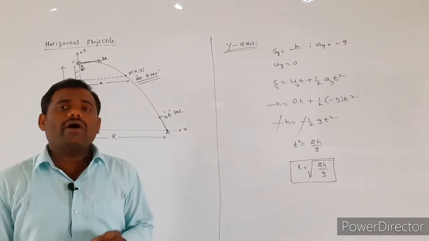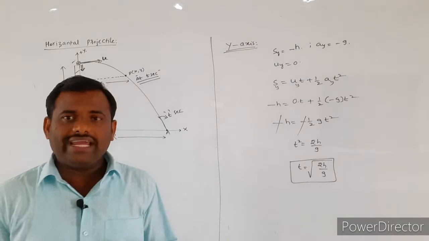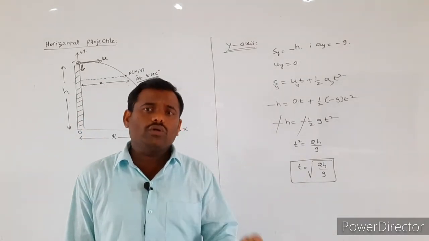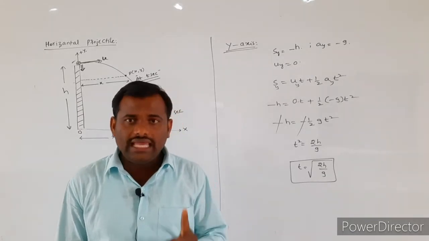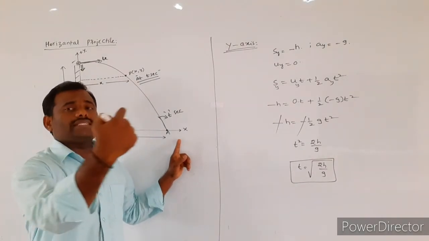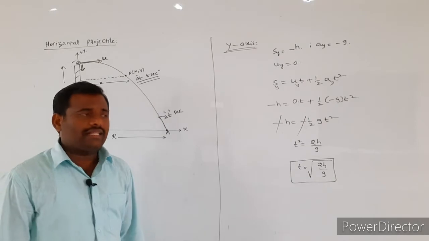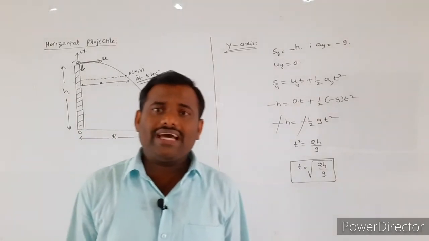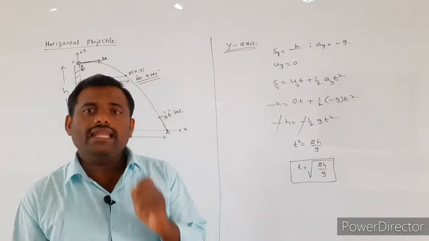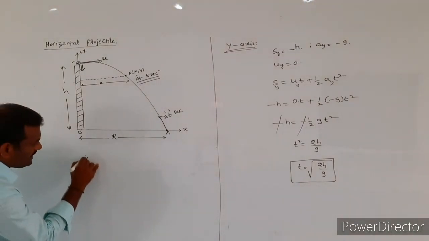So the range of the horizontal projectile is defined as the distance of separation from the foot of the tower to the point where the projectile landed on the ground. Such a distance we call the range of the horizontal projectile.